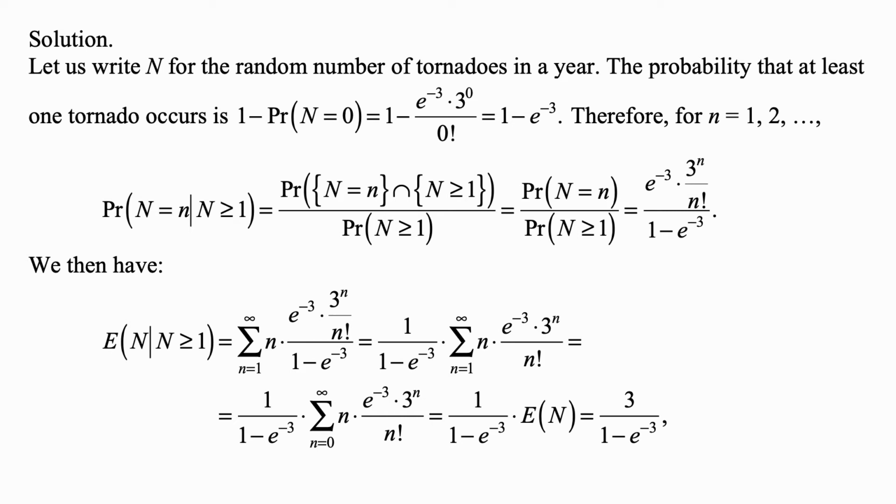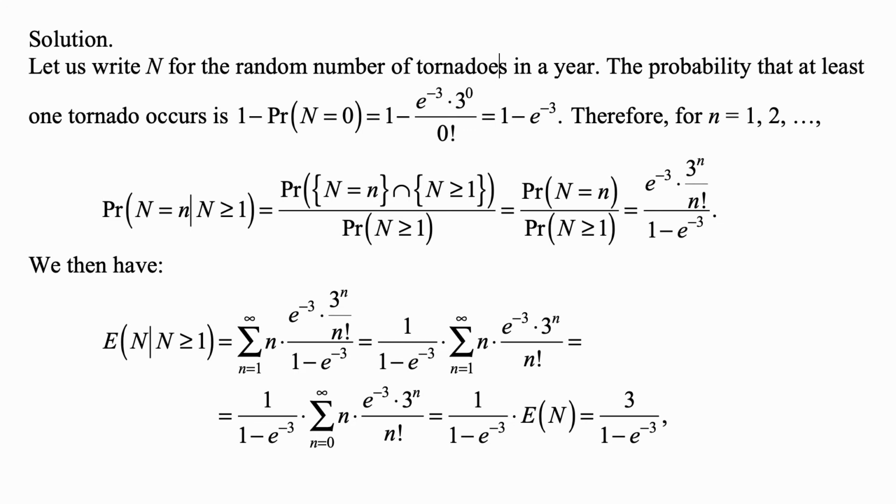And then we have the expected value of N, given that N is greater than or equal to 1, is the sum from n equal 1 to plus infinity of n times this probability that we just established. And if we put 1 over 1 minus e to the negative 3 in front, this is the sum from n equal to 1 to plus infinity of n times e to the minus 3 times 3 to the nth over n factorial, which is just the same as the standard calculation of the expected value of a Poisson random variable, except it's missing n equal to 0. But in a calculation like this, if we take n equal to 0, then 0 times its probability does not contribute anything because it's 0.